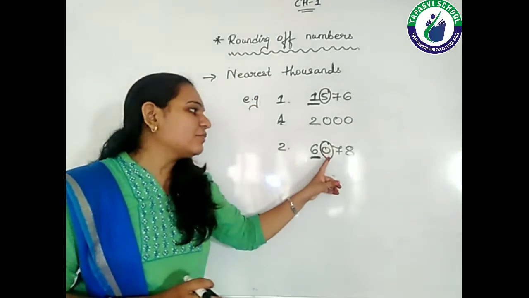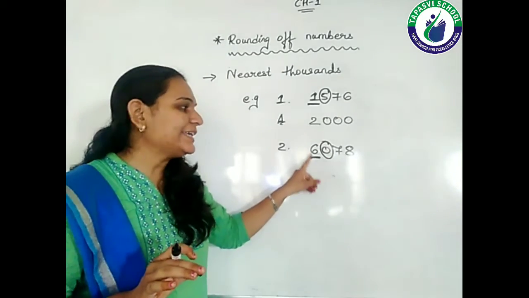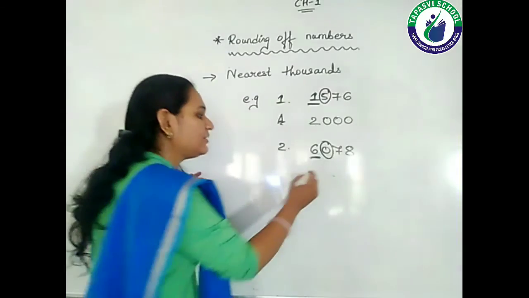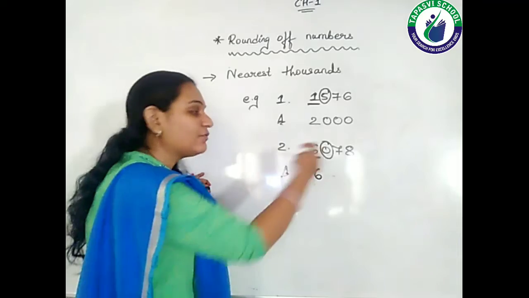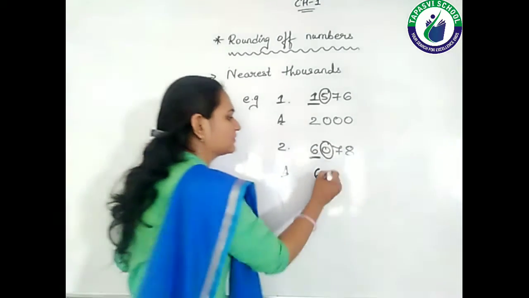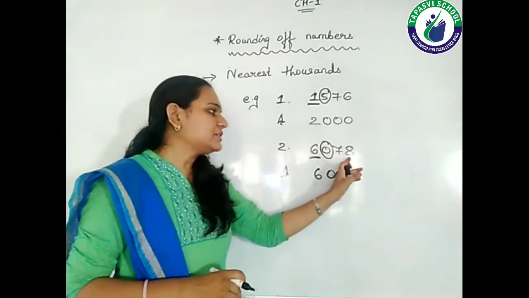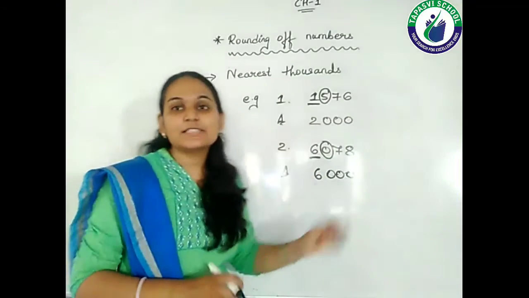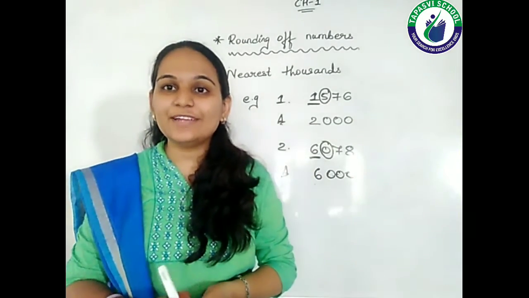So what are we going to do? We are not going to do anything. We will keep the underlined digit as it is. So 6 will remain as it is. And what about the remaining digits? The remaining digits will become 0. So rounding of 6078 to the nearest thousand is 6000. I hope, students, you are clear with this topic of rounding off, right?